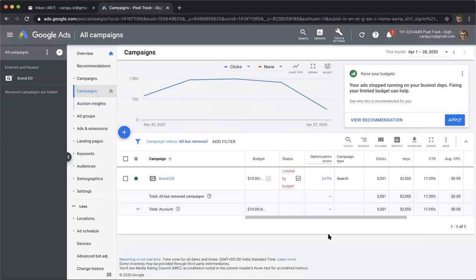into approval. So what I want you to do as an action step is to go ahead and create a Google Ads account. If you just search for Google Ads with your Google account, you should be able to create a Google Ads account.